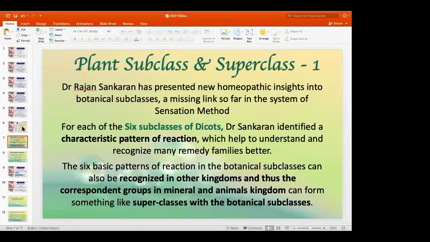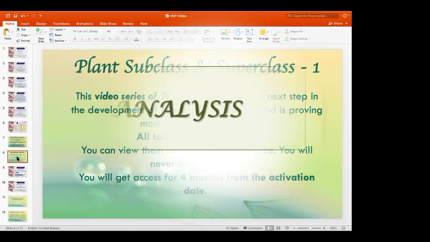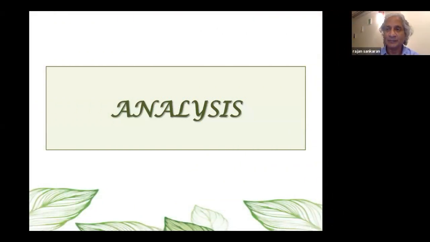He also made us understand the other groups from the mineral and animal kingdoms, and how we can understand the superclasses in relation to the botanical subclasses. That video series is of 21 hours, and it represents the next step in the development of the sensation method and is proving most valuable in practice to the people who have already watched it and are using it in practice. All the talks are video recorded and you can watch them as per your convenience. We'll go to the analysis.